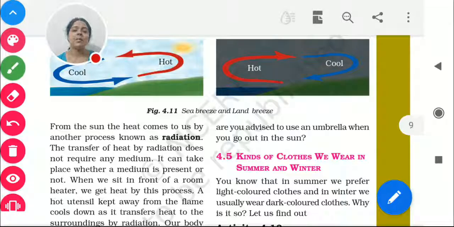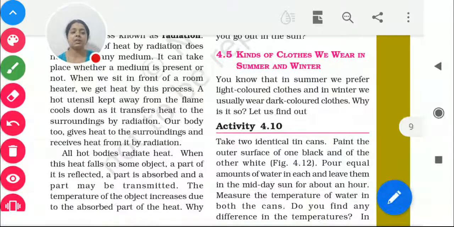Right. Now coming to the next: the kinds of clothes we wear in summer and winter. You know very well the kind of cloth you wear in the summer season. It is always advisable that in summer you wear light-colored clothes. When you wear white or very light colors, you don't feel that hot. But if you wear a very bright color, or especially black, you find yourself feeling very hot. Why does it happen?